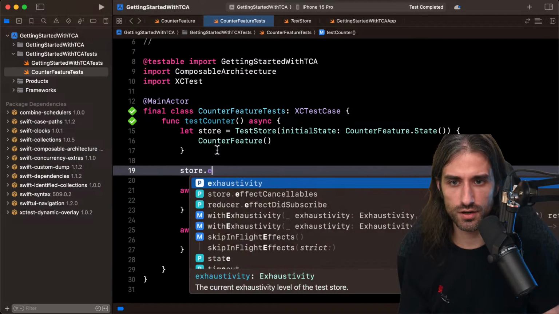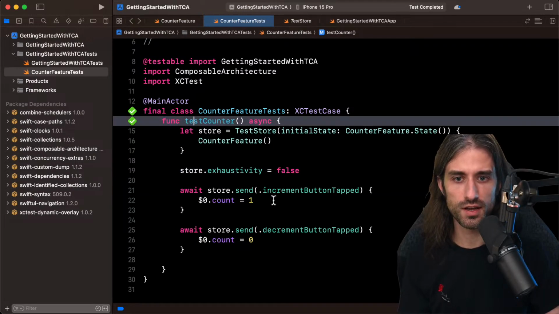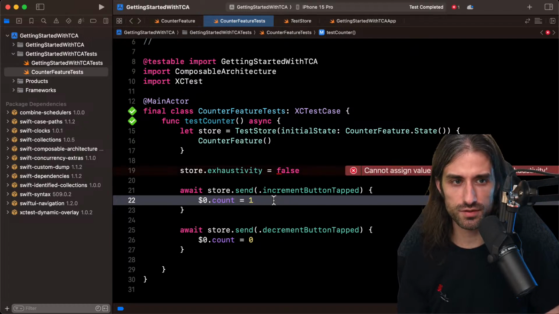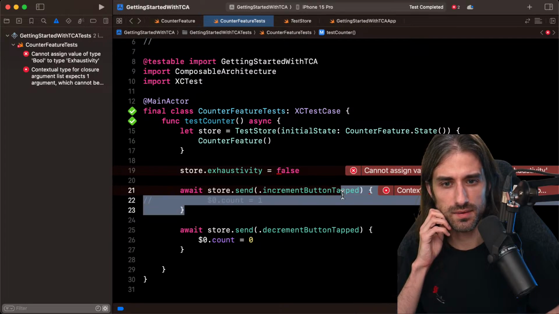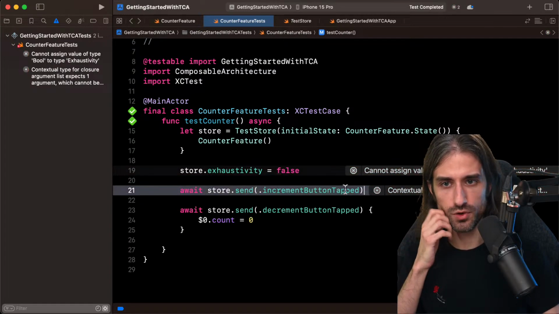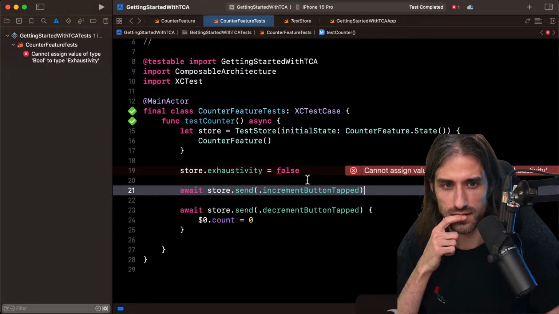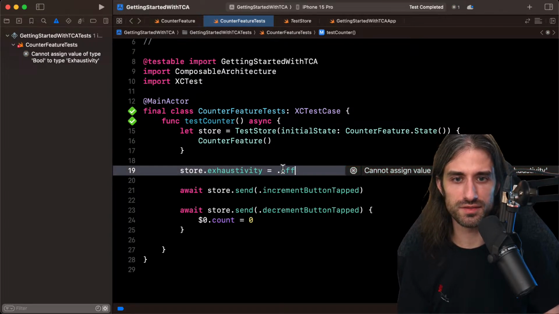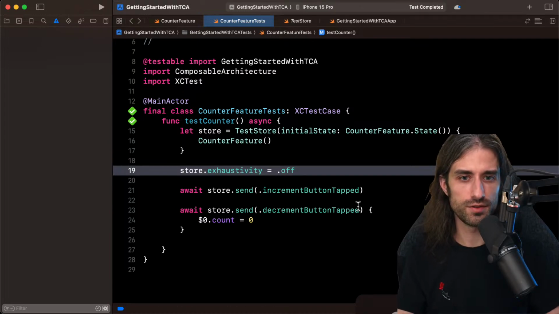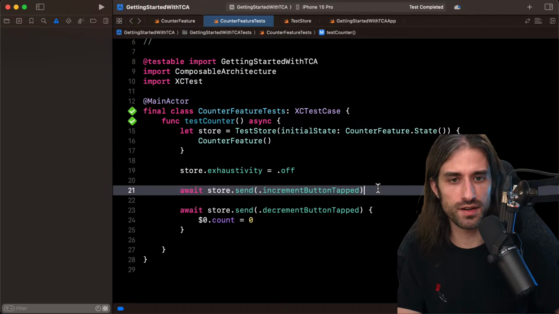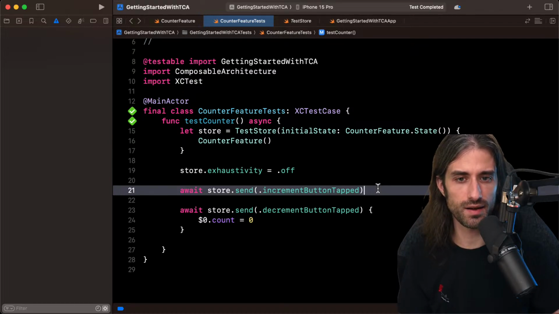So if I were to do store.exhaustivity equals false, and for instance, let me just comment this line. Should the test still be passing now? Actually, I need to remove the closure for it to build. Oh, it's okay, it's off. Okay, so the test succeeds in the sense that I haven't written anything that contradicts the changes that happened. I guess, and I'll let you confirm, Stefan.